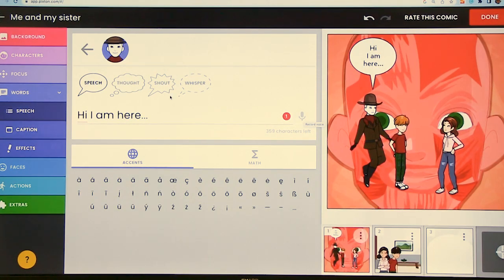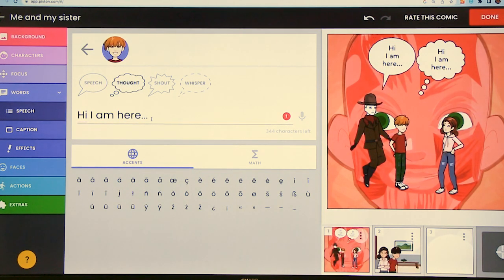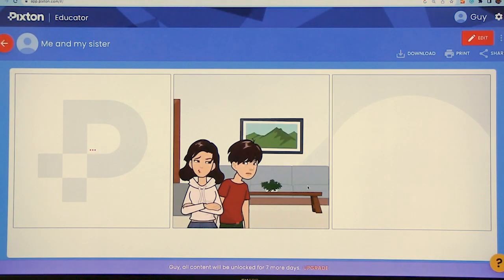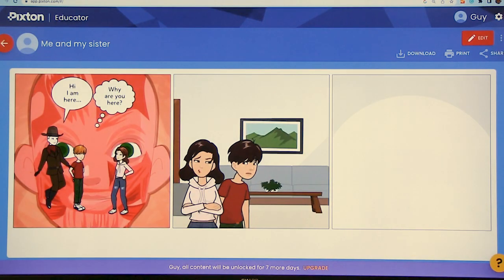Yes. All right. And so let's do another bubble and say, why are you here? He has this face that says, I don't know what you're doing here. So I will add this. And you can see how quickly, or fairly quickly, you can really start writing in the language.